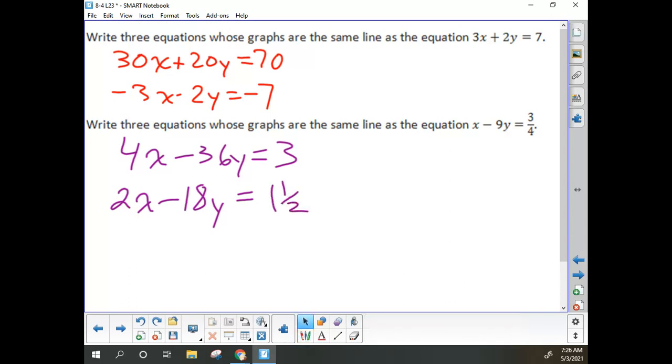And not only do the A over A prime, B over B prime, C over C prime work with the original equation, but look at what I did there in purple: 4 divided by 2, negative 36 divided by negative 18, 3 divided by 1.5, those all equal 2. And look what I did in red: 30 over negative 3, 20 over negative 2, 70 over negative 7, those all equal negative 10. Same line. So same slope, same y-intercept, going to be the same line.